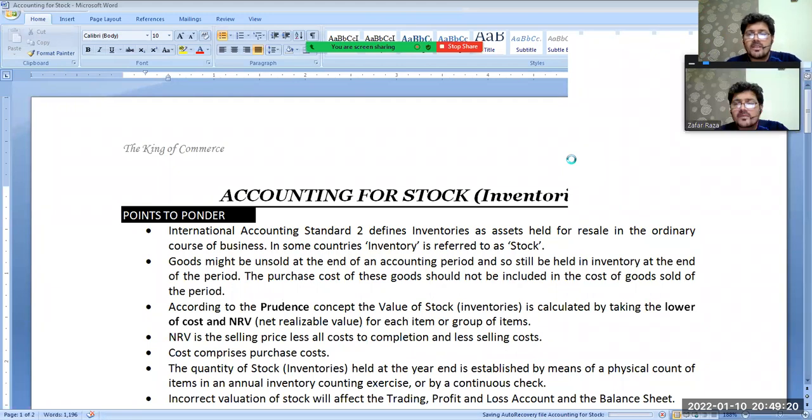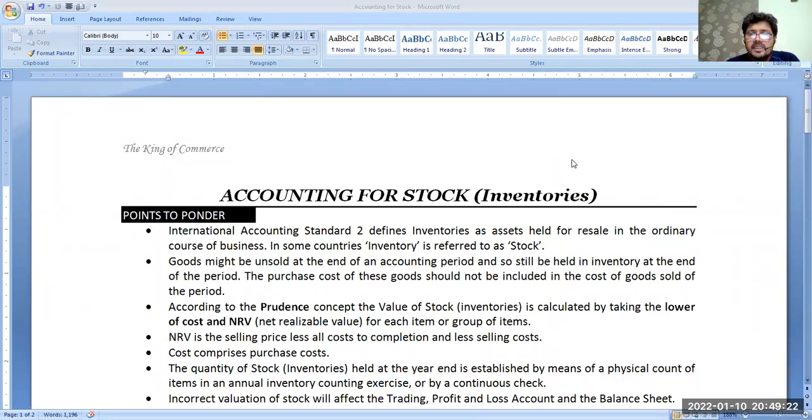Now, the most important thing is to know how much inventories are left with us at the end of an accounting period. We know through purchase invoices how much goods we have bought during the year. Through debit notes and credit notes, we can know how much inventories are returned to the suppliers. But the thing is here, how much inventory is with us still unsold at the end of the accounting period, we should know that.